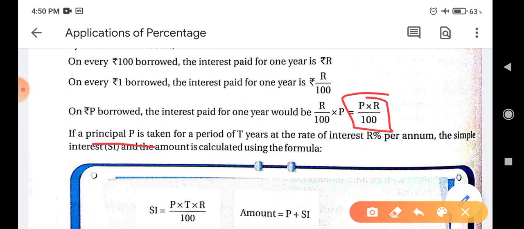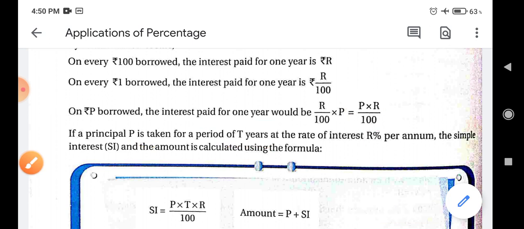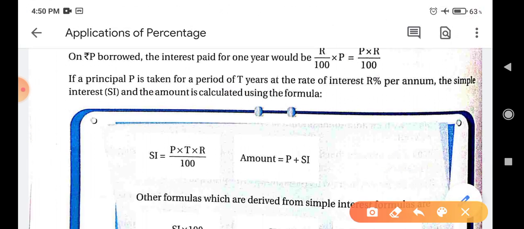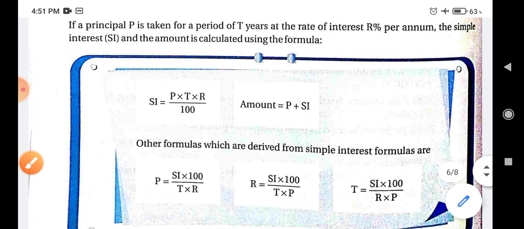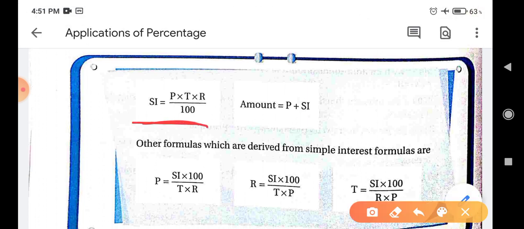If a principal P is taken for a period of T years, it is for 1 year, but if time is for T years, then it will be equal to P into R into T by 100. So simple interest will be equal to P into T into R by 100, and amount we already know, it is equal to P plus simple interest, that is principal plus simple interest. So these are the two formulas. This formula is to find simple interest and this is to find amount after the time for which we have borrowed money.